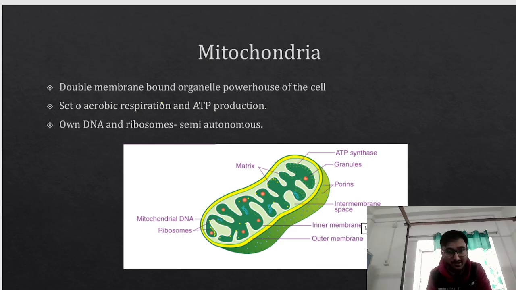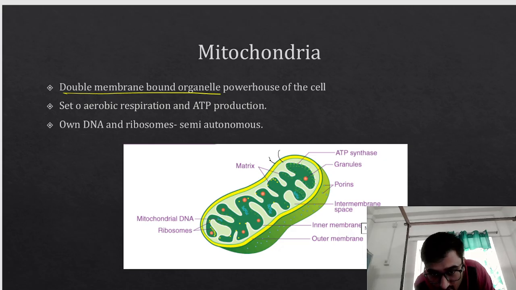So it's a double membrane bound organelle. How many membranes are there? Double membrane. So let me change the color again. So this is one and this is another. This is the outer membrane, this is the inner membrane. So how many membranes are there? Two membranes. Double membrane bound organelle, and it is also called the powerhouse of the cell.